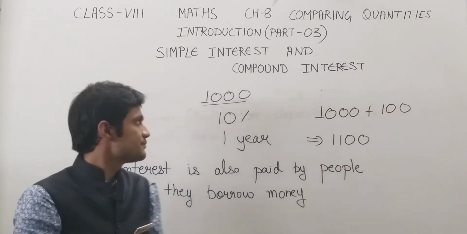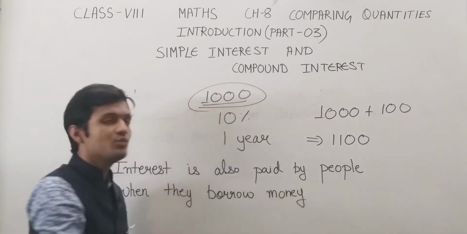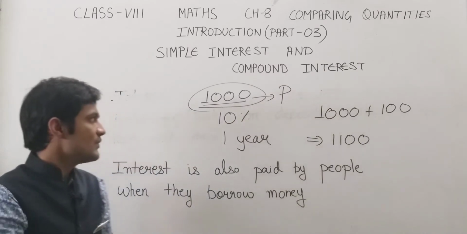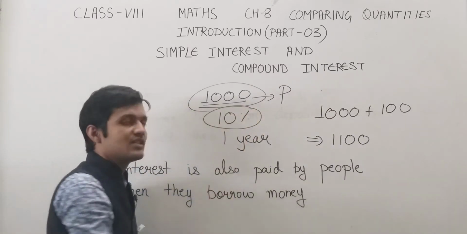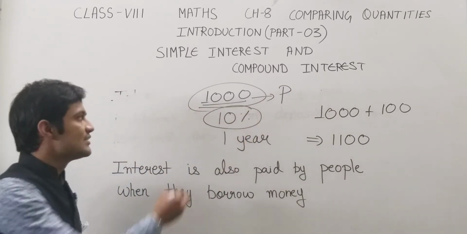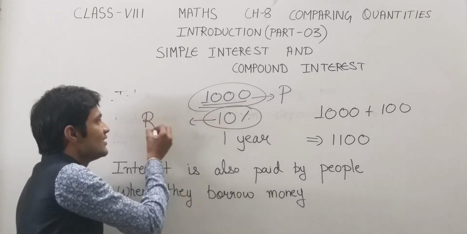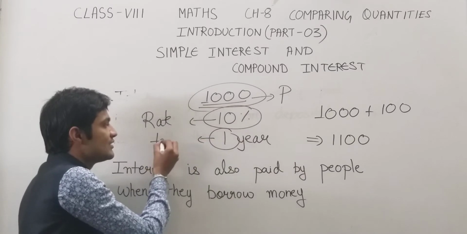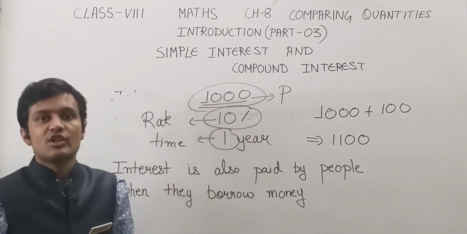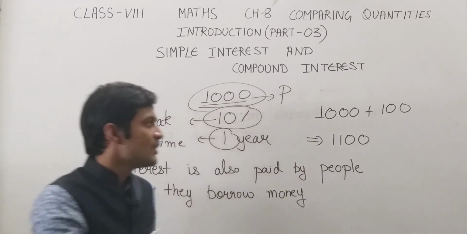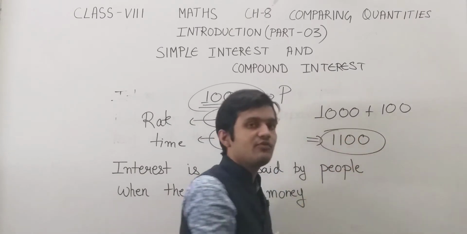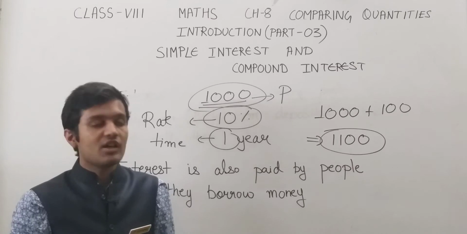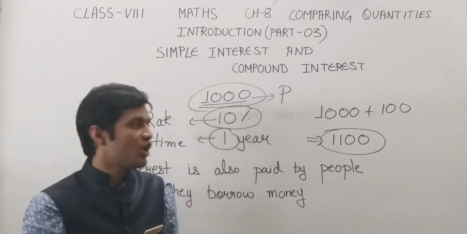1100 to the bank. So the money which you borrow is known as the principal. The rate of interest, which is 10% in this case, is known as the rate of interest. 1 year is the time for which you are taking this loan, and 1100 is the final amount which we pay to the bank after completion of the duration of the loan.